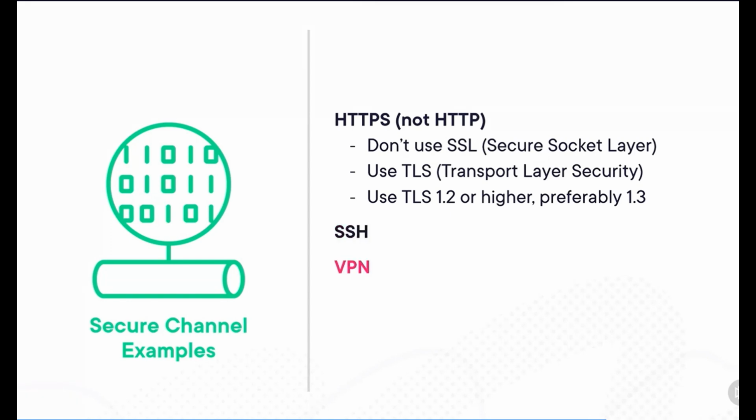VPN is a protocol that you can use to build an encrypted network tunnel between two hosts. VPN is frequently used to build a secure connection between two servers that are connected over the internet. VPN then provides a virtual, secure network connection between the two of them. And finally, we have FTPS and SFTP. These are two encrypted variations of the file transfer protocol. So if you want to transfer files, don't use FTP, but use FTPS or SFTP.